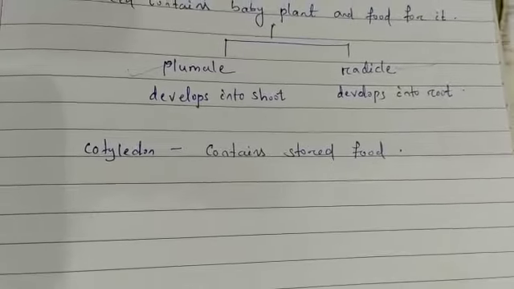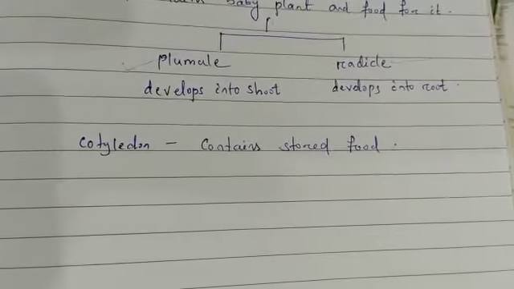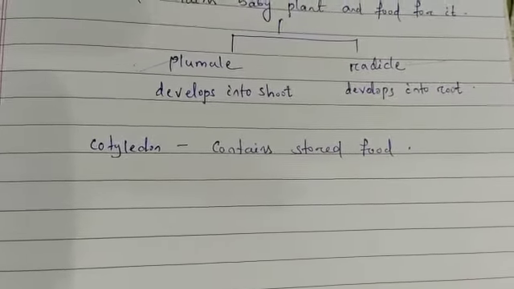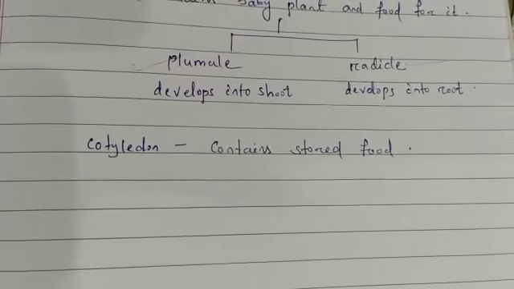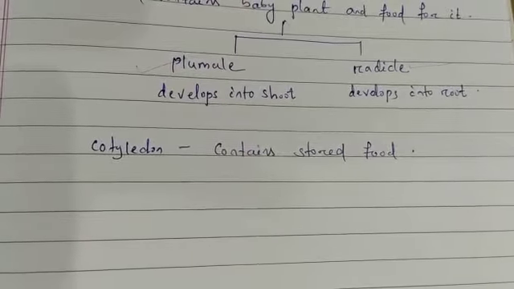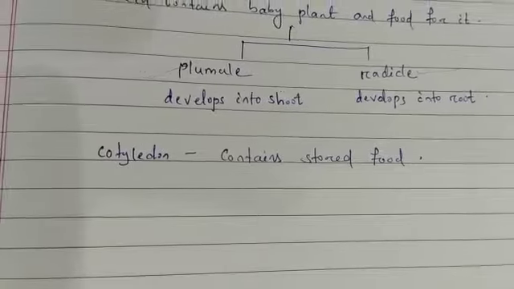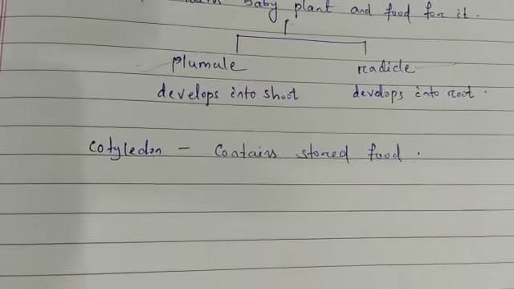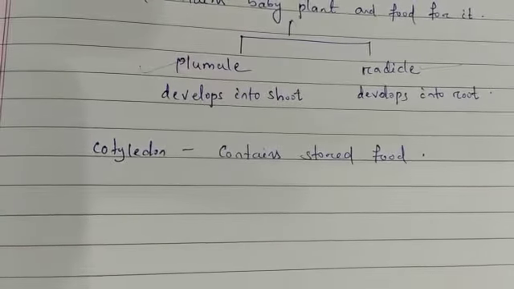The seeds are in an inactive or dormant state. When they get suitable conditions like water, air and a suitable temperature, they start germinating, and only then does a new plant grow out of the seed.